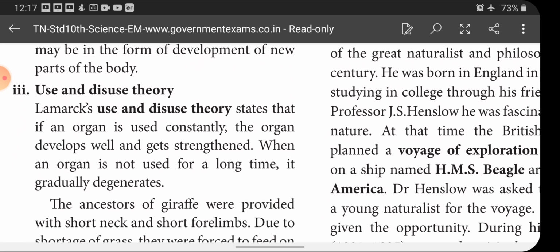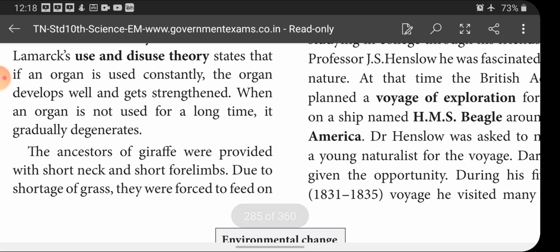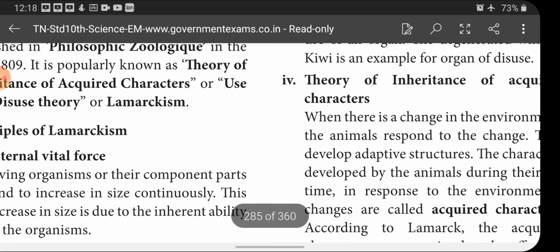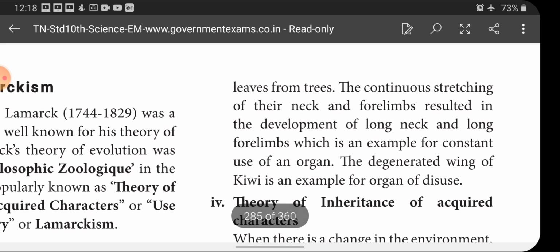But when you are not using any of the organs, what happens? The organ loses its strength and gradually degenerates. This is called what? Use and disuse theory. The ancestors of giraffe were provided with a short neck and short forelimbs. Due to shortage of grass, they were forced to feed on leaves from the trees. The continuous stretching of their neck and forelimbs resulted in the development of a long neck and long forelimbs, which is an example for constant use of an organ. The degenerated wing of kiwi is an example for disuse of an organ.